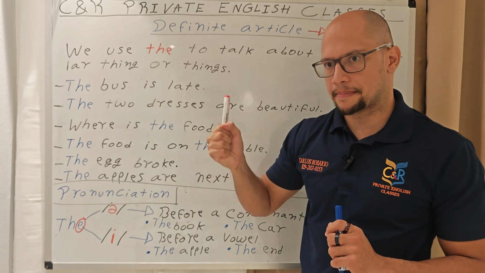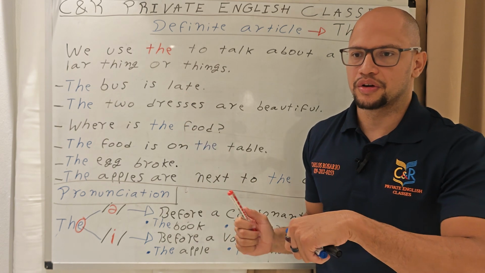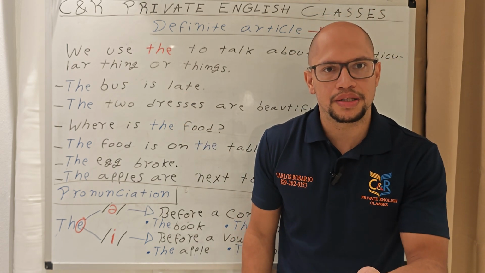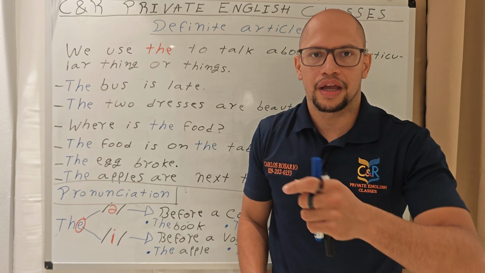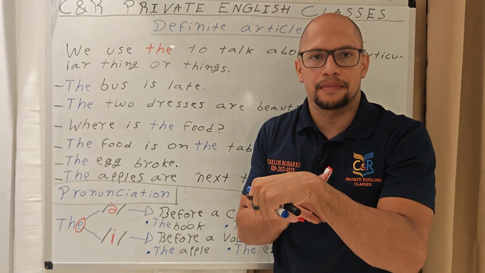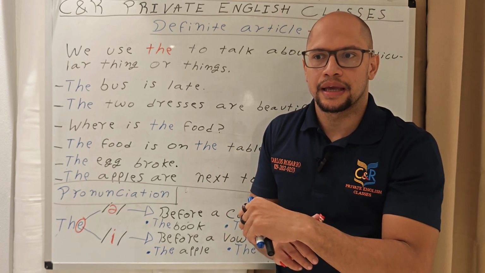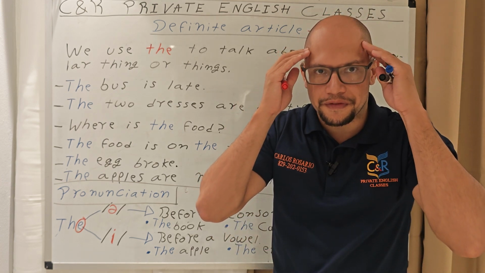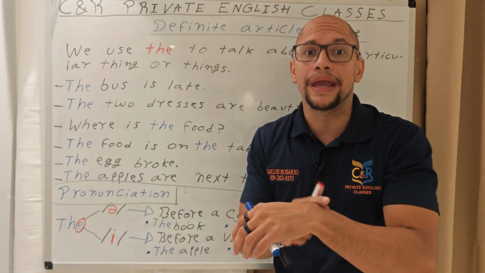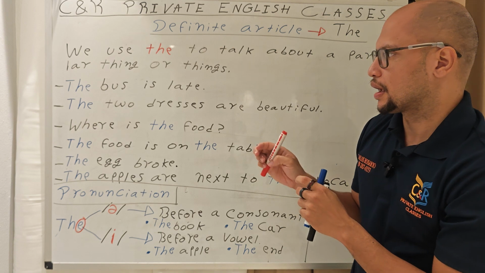The bus, the bus is late. So you are here waiting for your bus to go to work, and you are, oh man, the bus is late. The bus is late because it is a specific bus that you are waiting for. So the bus is late.